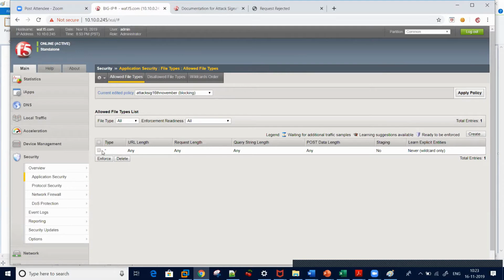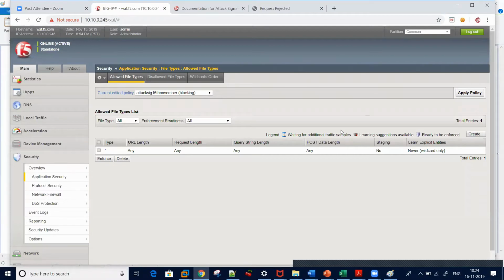But after 10 or 20 days, you may want to make your policy strict. So I will remove this wildcard and only allow explicit entities. That is called positive security policy building, where you only allow those file types and want others rejected, because a wildcard will allow all file types of any length, any query string, any data length.